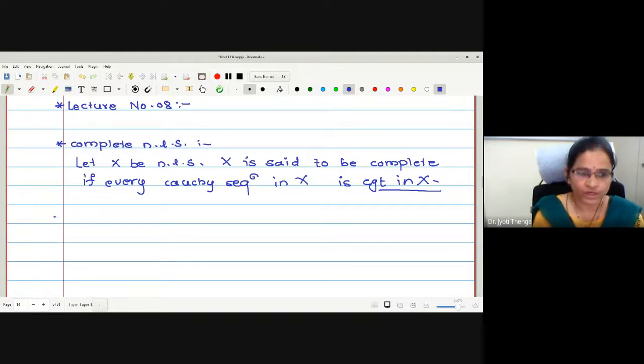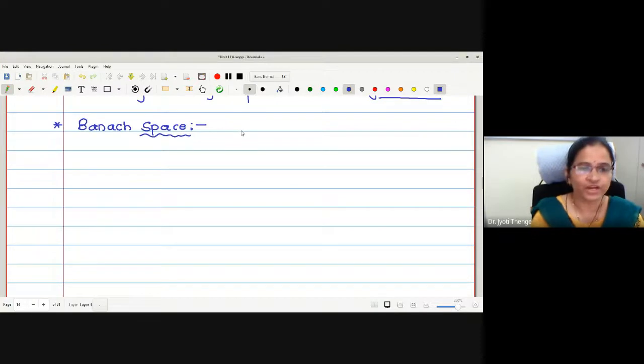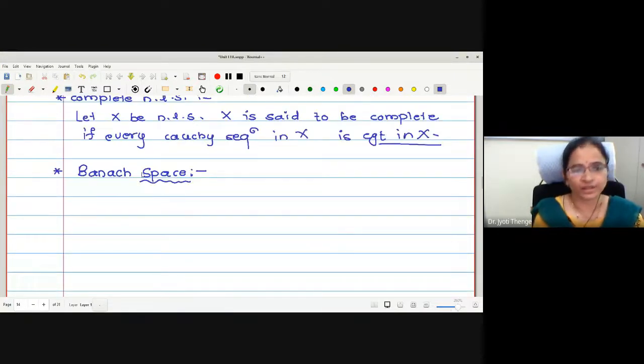Now let us come to the definition of a Banach space. Space we know actually, it's a vector space or linear space. Now we are interested in knowing Banach. Banach is the name of a mathematician, and as this definition was given by the mathematician, the name is given in his honor. That's why it is Banach space.